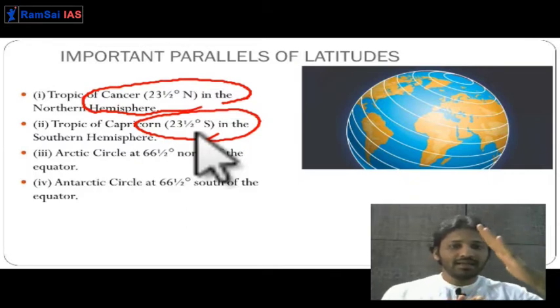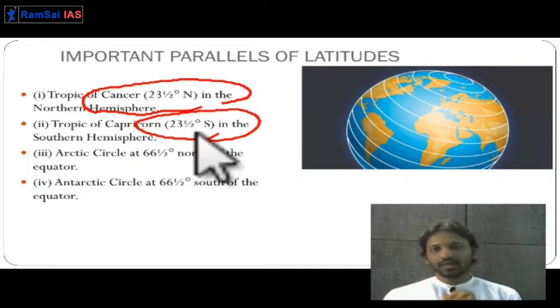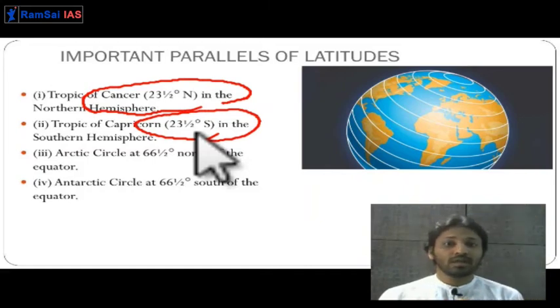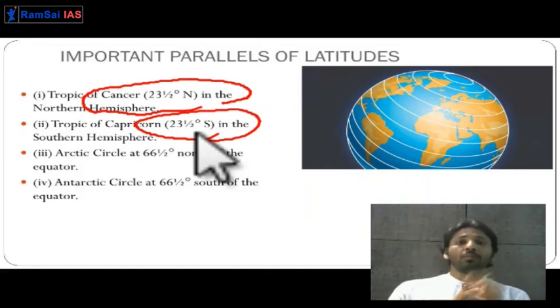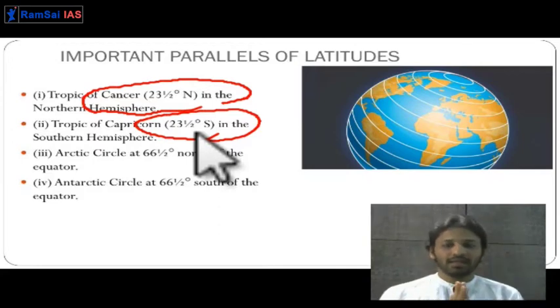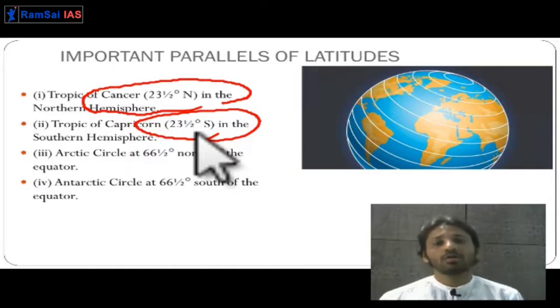It won't be tilted or slanted. Sunlight will directly reach the surface of the earth, so maximum sunlight will occupy minimum area. So the region between the Tropic of Cancer and the Tropic of Capricorn is known as the torrid region or tropical region.